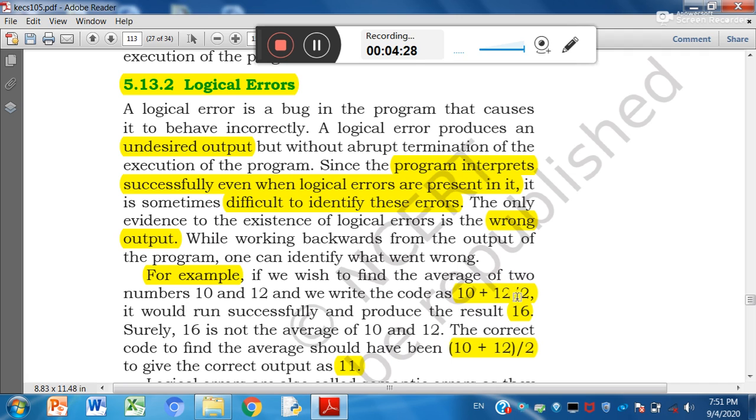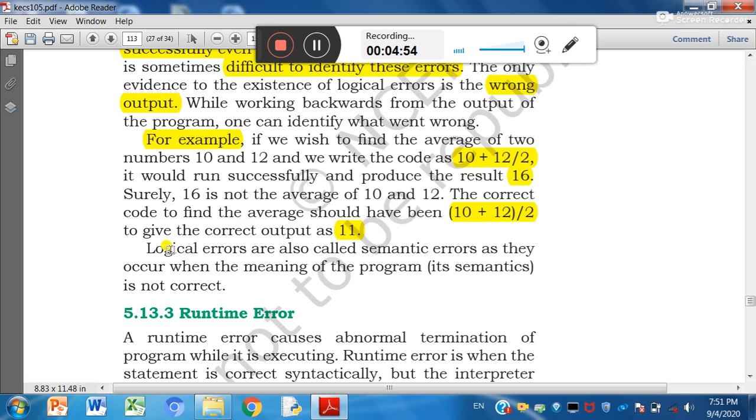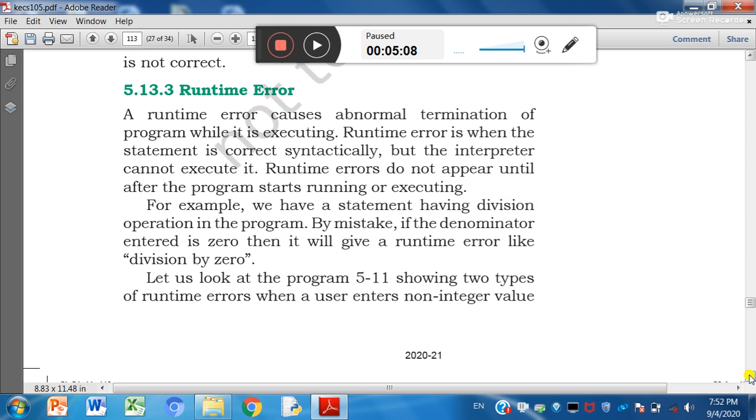Because here we have not taken any brackets, right? That's why it will execute this one separately and this one separately. So output of this one will be 6 and 10 plus 6, 16, whereas we have put brackets here, so it will execute this one first. 10 plus 12, 22 divided by 2, output will be 11, which is the correct answer and average. So logical errors are also known as semantic errors, as they occur when meaning of the programs is not correct. So keep in mind, logical errors are also known as semantic errors.